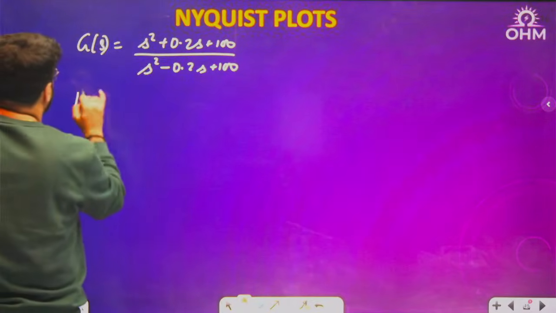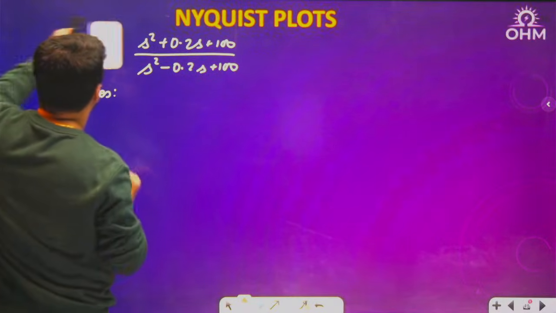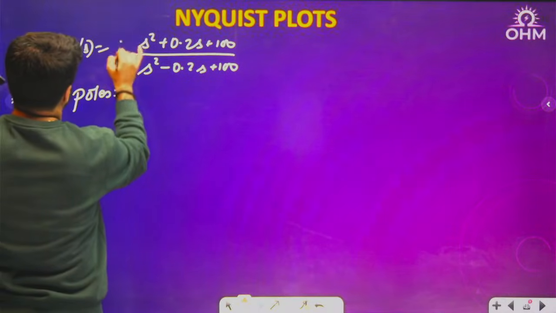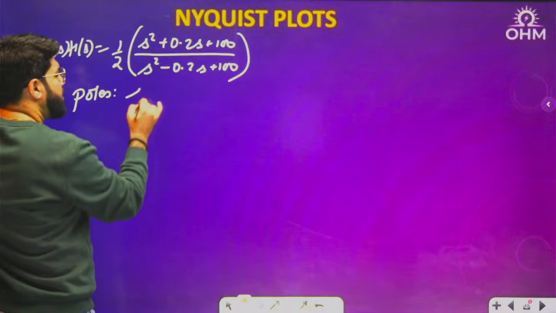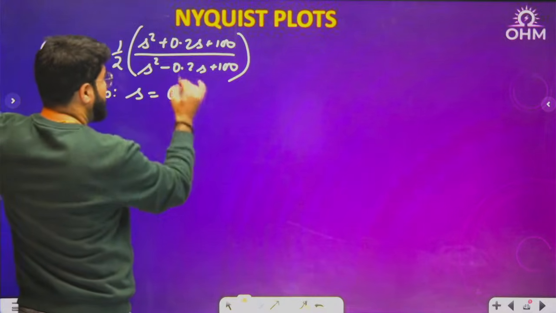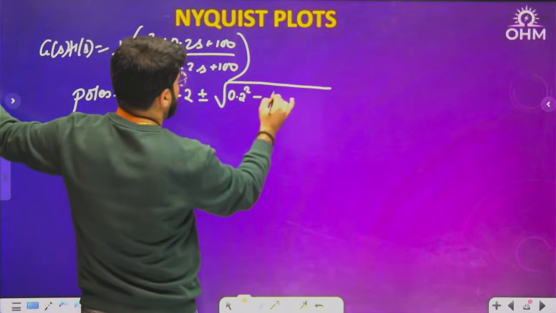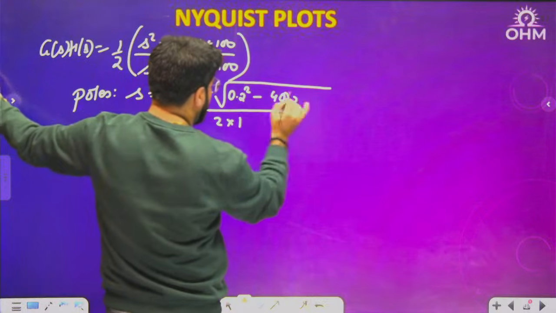What are the poles of G(s)H(s)? No problem, let me multiply H(s) also. H(s) is 1 by 2. But what are the poles? You equate the denominator to 0 and you get minus B plus minus root over B square minus 4AC divided by 2A. This is going to be negative.